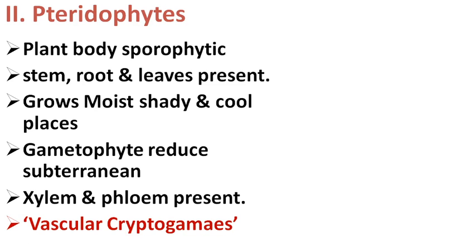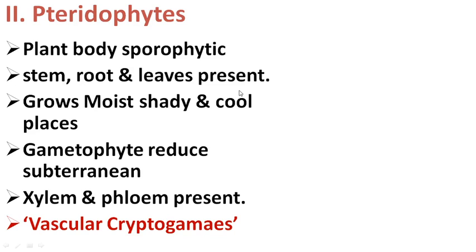So students, we will now focus on the next group of higher cryptogams, that is the Pteridophyta. The pteridophytes are also called the primitive land vascular plants. The plant body of pteridophytes is the sporophytic plant body, the dominant phase. This sporophytic plant body is well differentiated into stem, root and leaves.